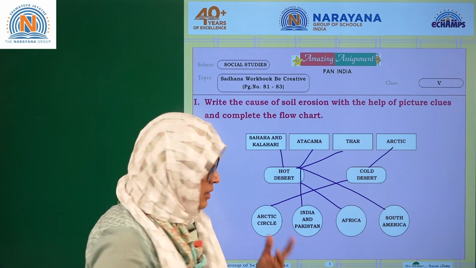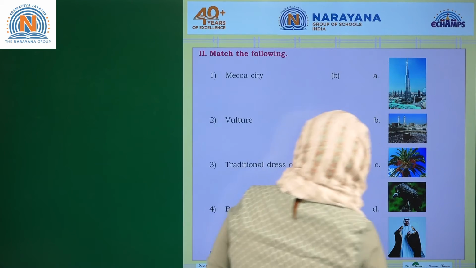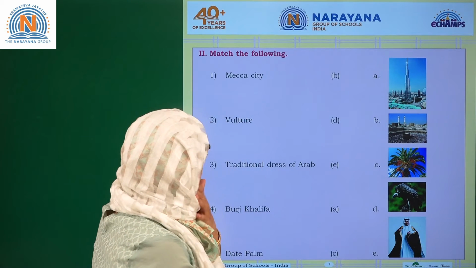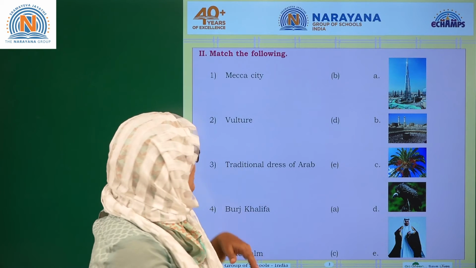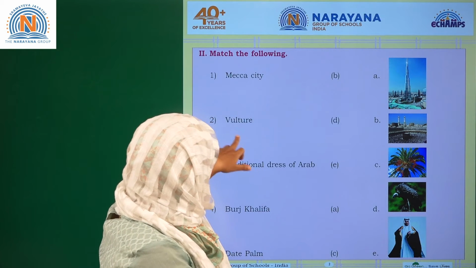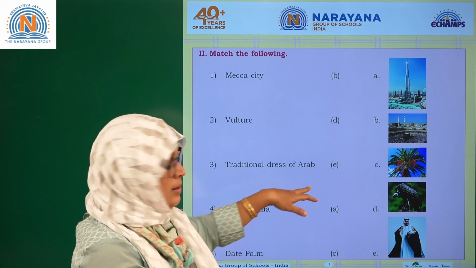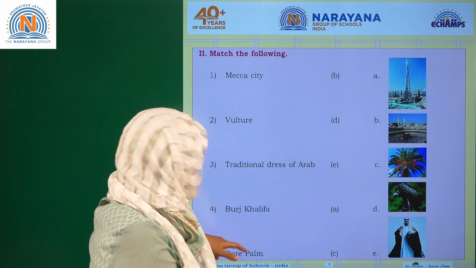Is it clear, children? Now let's go for the next one. You have the match the following, and you are given some pictures and some related names. You need to match them up. Okay, Makkah city. You have vulture. You have traditional dress of Arab. You have Burj Khalifa and date palms.